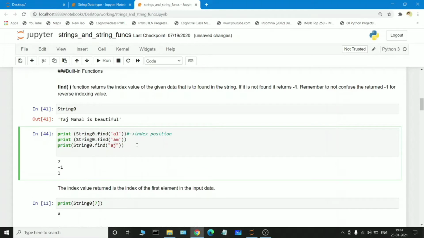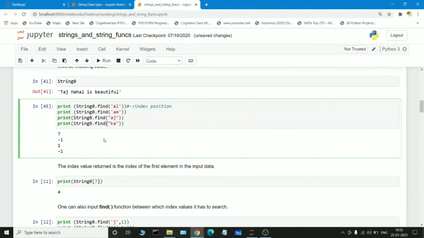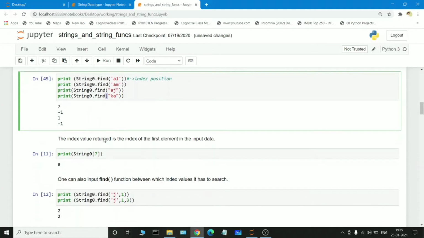If we give a keyword which is not there in the raw string, string 0 dot find of, suppose I am giving KA, and you execute it, automatically the value will be -1 because there is no KA in this particular string. See, automatically -1 will be printed. So this is how the find function works when we initialize the string and call a particular keyword in the variable to which we have given the string.